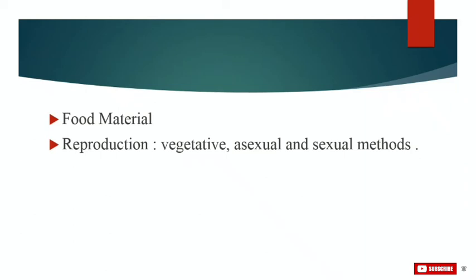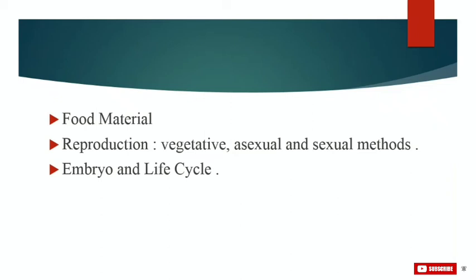Then the second one is heterogamy. In this process, fusion occurs between morphologically as well as physiologically different gametes. It is of two types. Anisogamy is the fusion of structurally dissimilar gametes which differ in size and behavior. The male gamete is more active, and the female gamete is less active and bigger in size. Example, some species of Chlamydomonas. And oogamy: in this process, the male gamete is motile, active, small and without reserve food. The female gamete is bigger, passive, non-motile and laden with food. Example is Fucus.